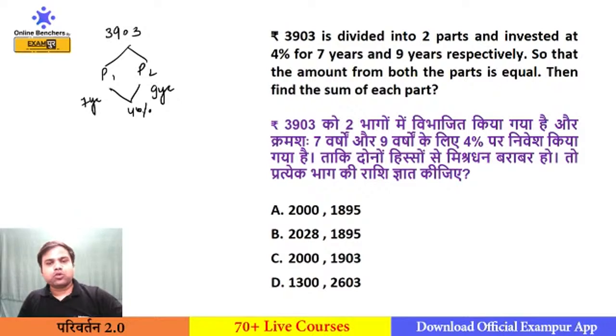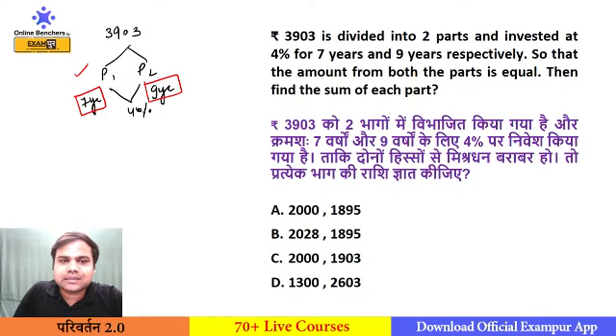That means I will make this amount more and this amount less, only then will the amounts be equal, because the more sum will give the same interest as the less sum of 9 years, right?